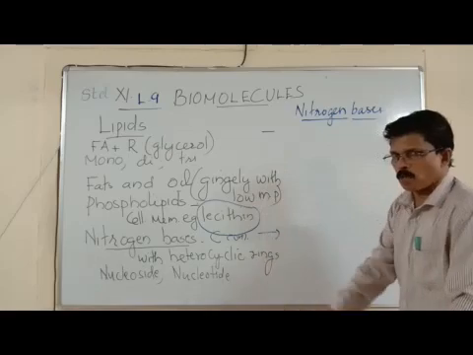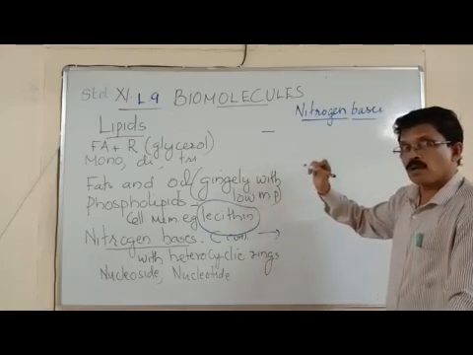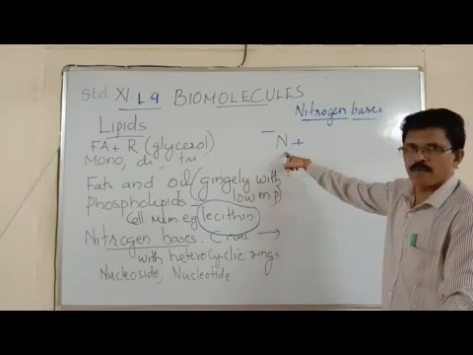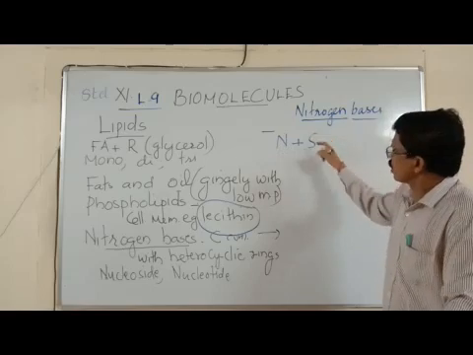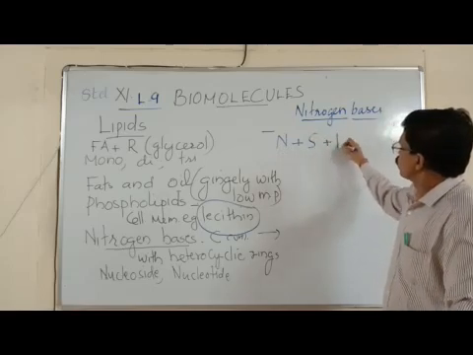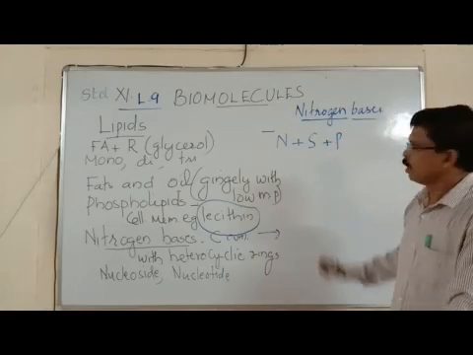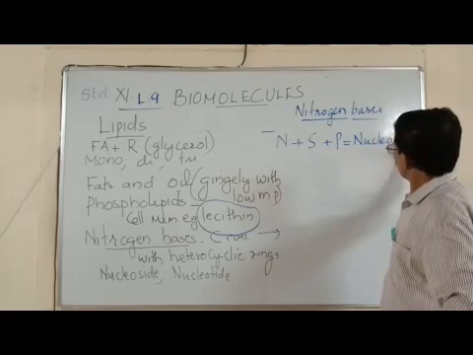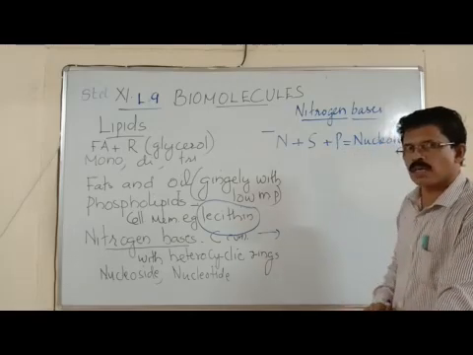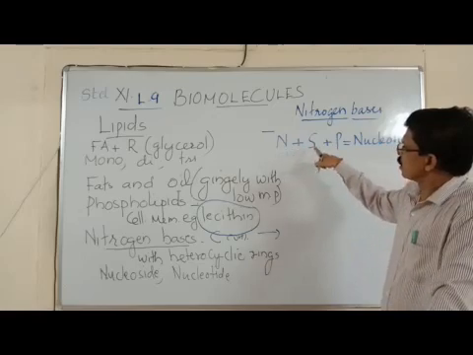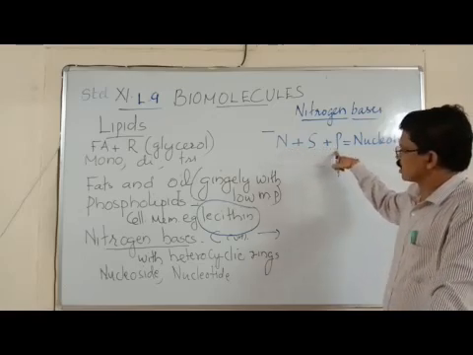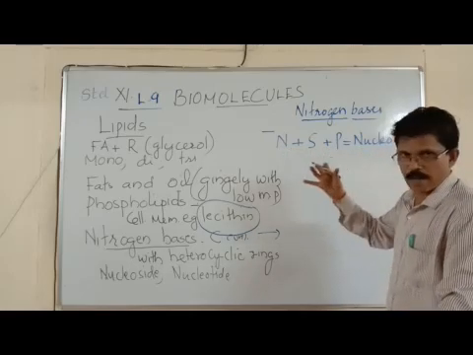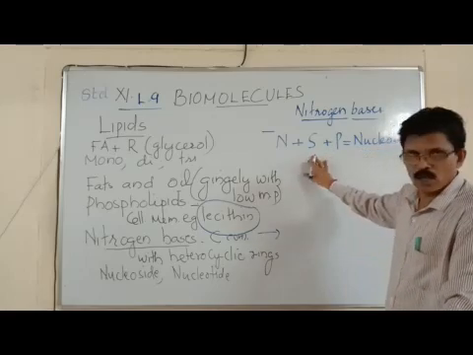A nucleotide is formed when 3 compounds are combined together. Nitrogen bases, any nitrogen base. I have written N for nitrogen base. Then sugar. I have written S for sugar. And phosphate group. P means phosphate. These 3 together form a nucleotide. So what is a nucleotide? Nitrogen base, sugar plus phosphate group together form a nucleotide. As I said, in a nucleoside the phosphate is absent. Only nitrogen base plus sugar.